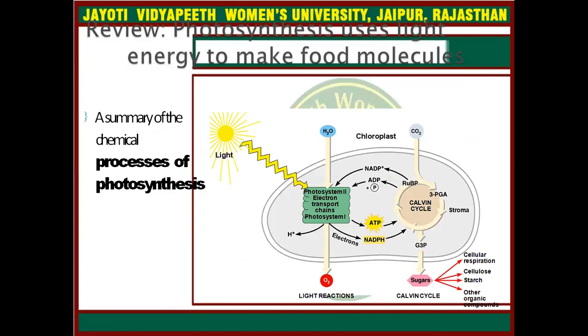Here is a summary of the chemical process of photosynthesis. Here you can simply see that light comes to the light reaction, and ATP and NADPH are generated and go to the Calvin cycle, and carbon dioxide comes in and creates sugar molecules.